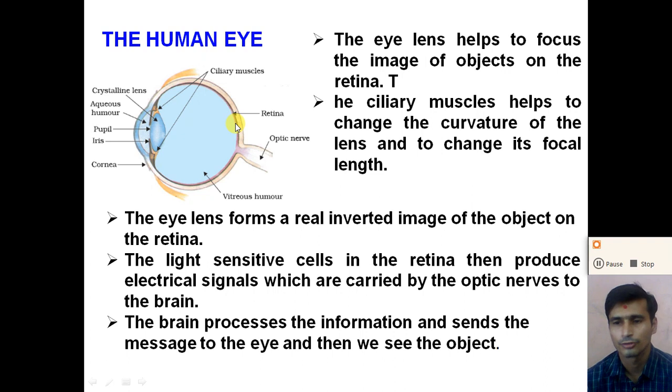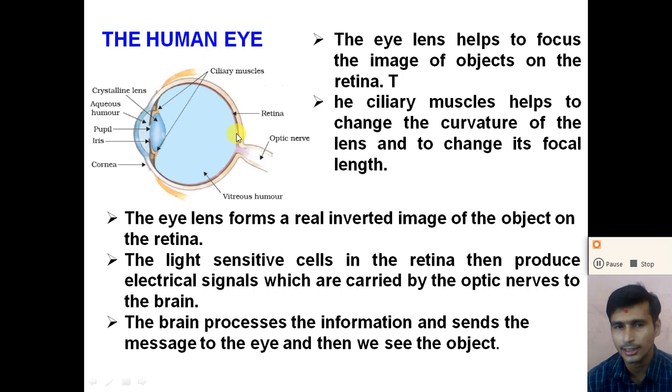When we see a near object, the lens requires some amount of focal length to form an image on the retina, right? So the eye lens forms a real, inverted image of an object on the retina. When the light enters from the cornea, after refraction from the crystalline lens, a real and inverted image is formed on the retina.